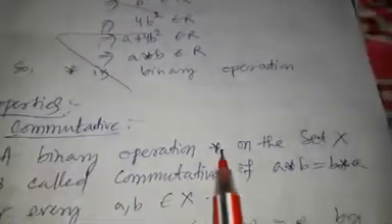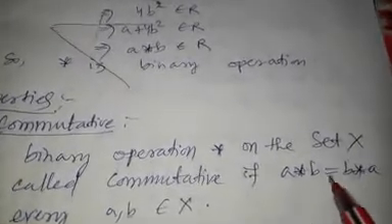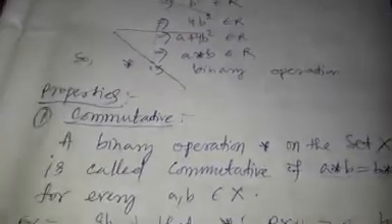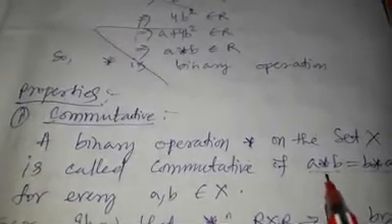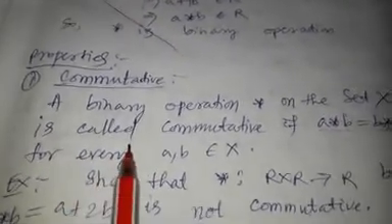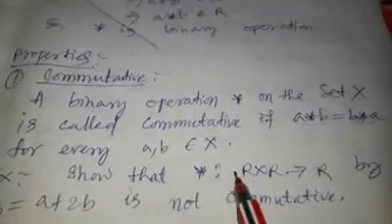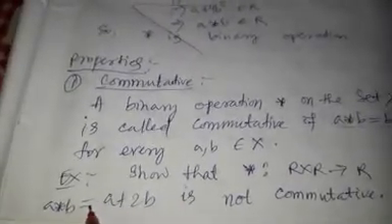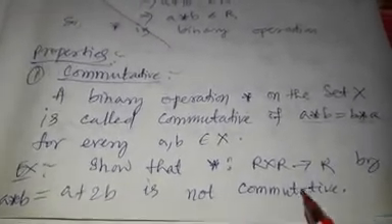A binary operation star on the set X is called commutative if A star B is equal to B star A. In Odia this is called the exchange rule. So take an example: the star operation such that R cross R to R by A star B is equal to A plus 2B is not commutative.